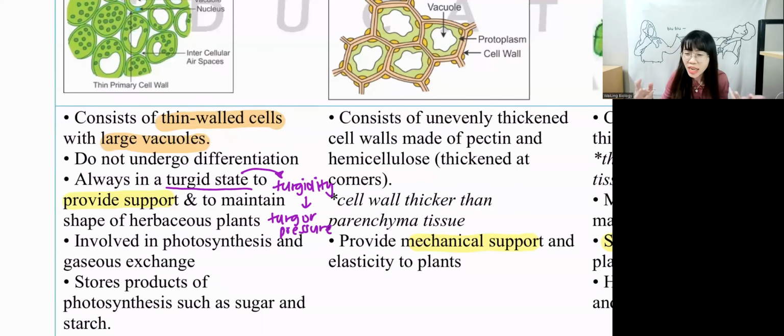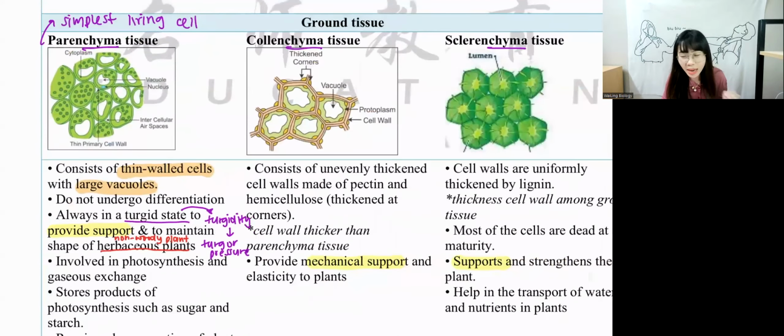So why do they need turgidity? Because in herbaceous plants, herbaceous means non-woody plants. Non-woody plants use water as support. That's why they have to maintain a turgid state. When water diffuses into it, the vacuole becomes bigger. They are able to provide support to non-woody plants, which are herbaceous plants. And this vacuole is also able to store photosynthetic products because they can carry out photosynthesis. They are green in color. So this is parenchyma tissue.